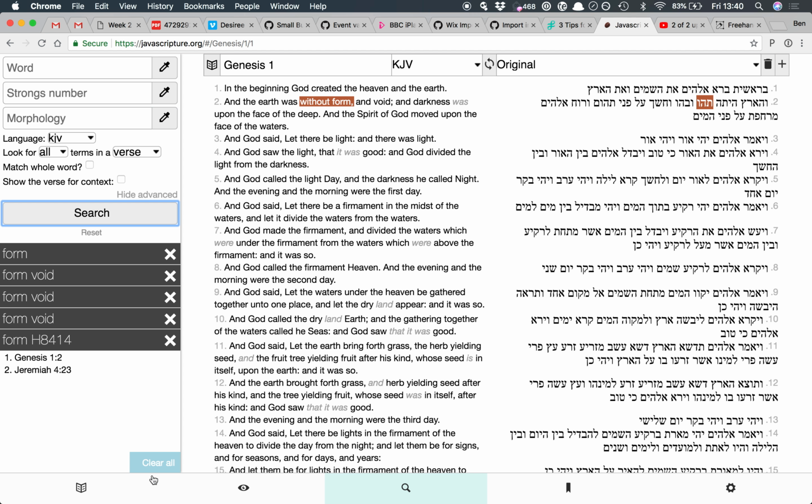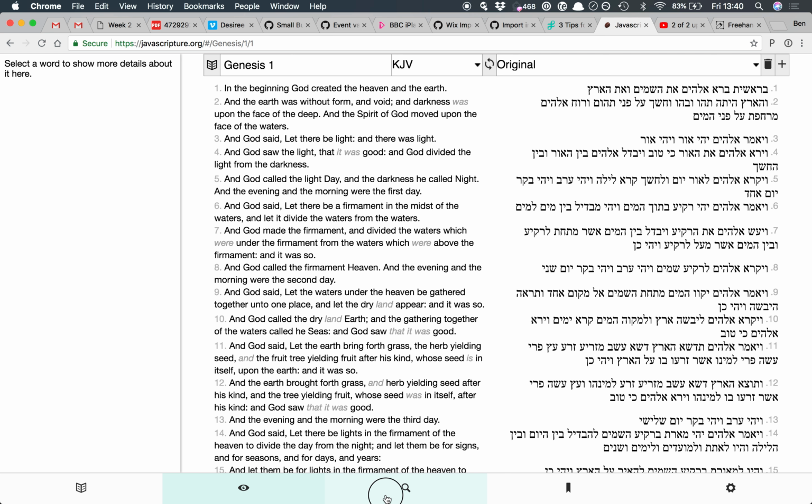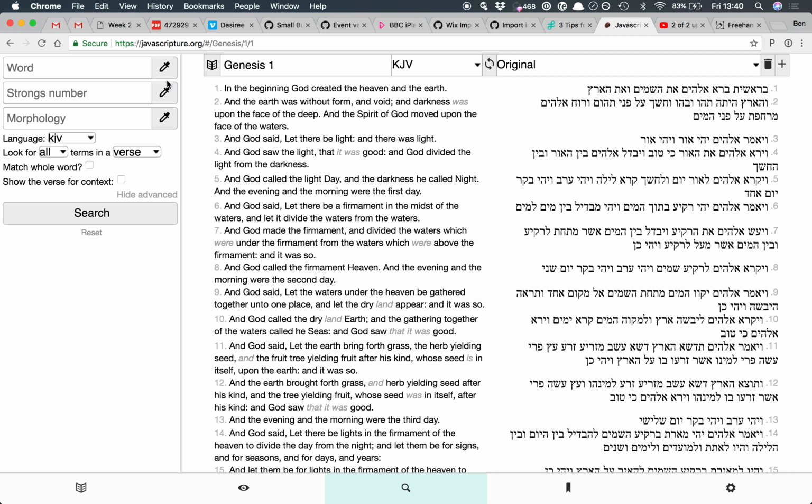There's also these pickers. So rather than typing, if you're feeling lazy, you can use this and just pick the words out. So we could do that same search, find all the places where that Strong's number is translated form, using the picker.